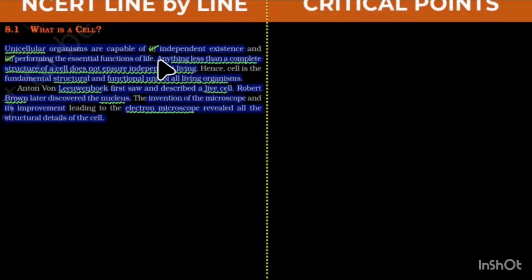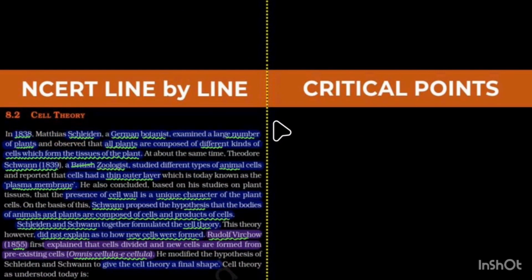Unicellular organisms are capable of independent existence, as we have studied, and performing the essential functions. Anything less than a complete structure of a cell does not ensure independent living. The cell is the fundamental structural and functional unit of all living organisms. Leeuwenhoek first saw and described a live cell, and Robert Brown later discovered the nucleus, right? And that was with the electron microscope, which we have to remember.